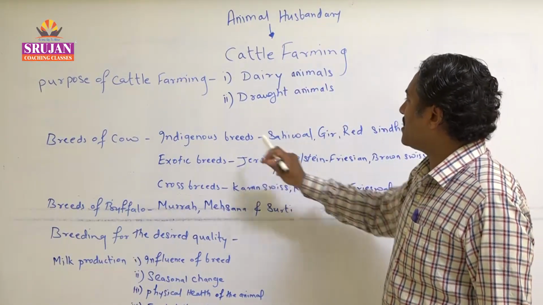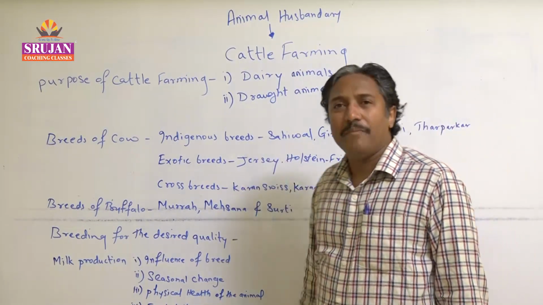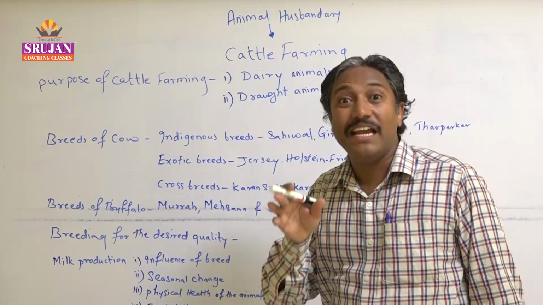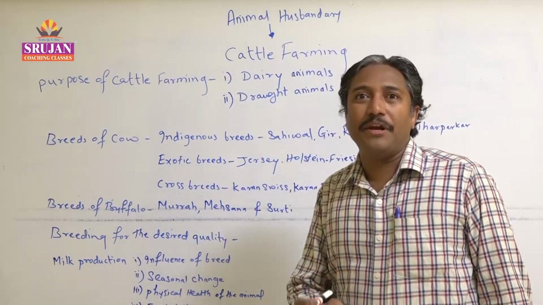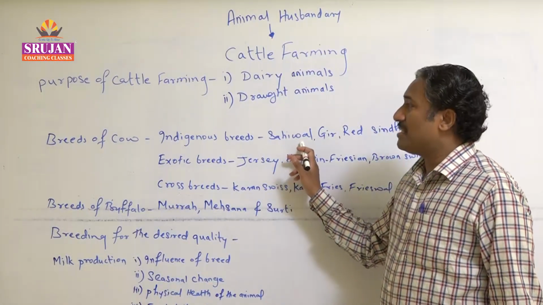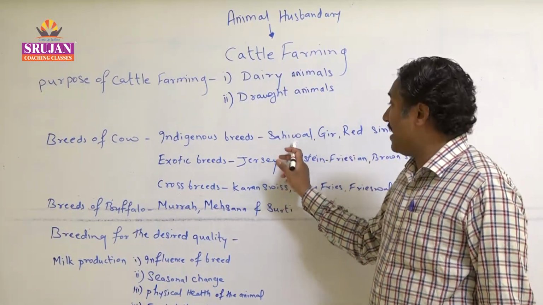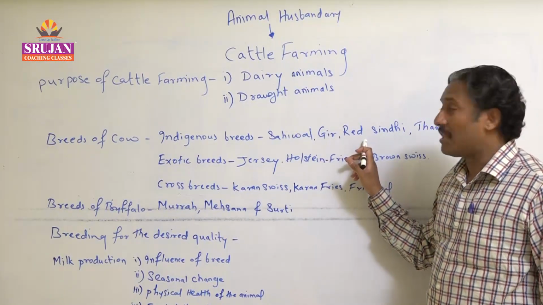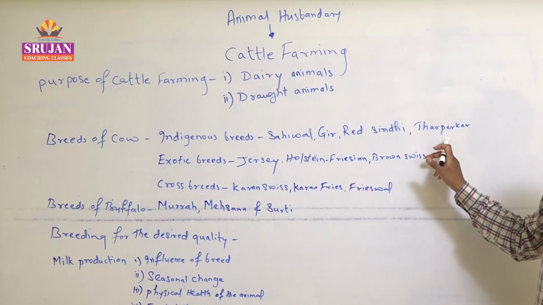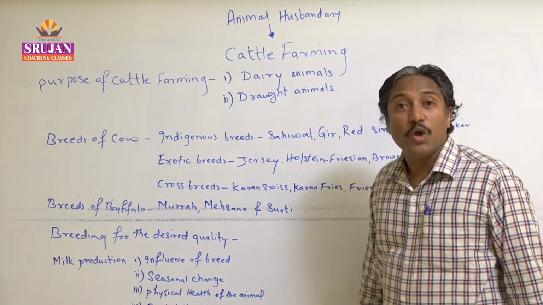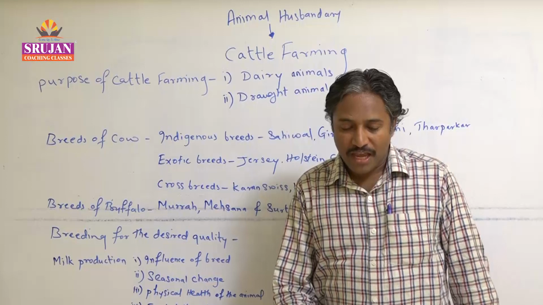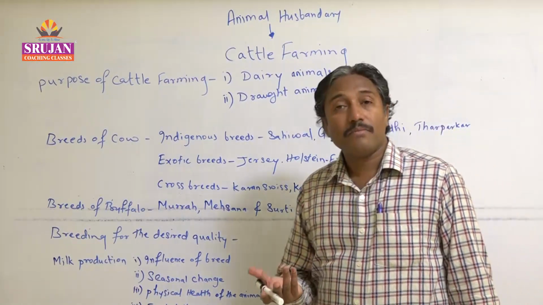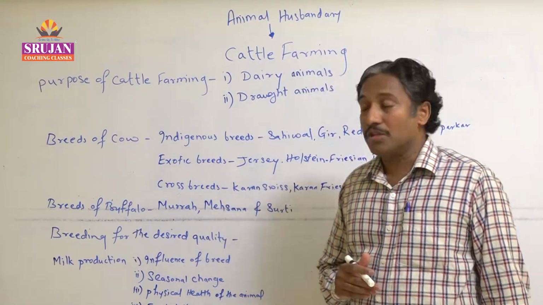So first are the indigenous breeds. The indigenous breed means the breed which is local to India, which we can say is an Indian breed, or a desi breed. These desi breeds are Sahiwal, Red Sindhi, Gir, and Tharparkar. So these are the indigenous breeds which belong to our country, and they are of great importance because they are utilized as milch animals also.